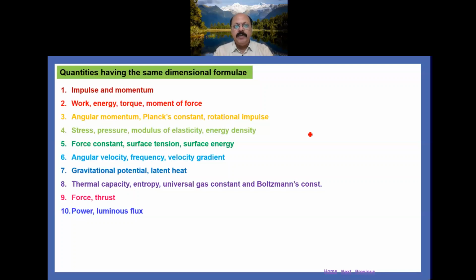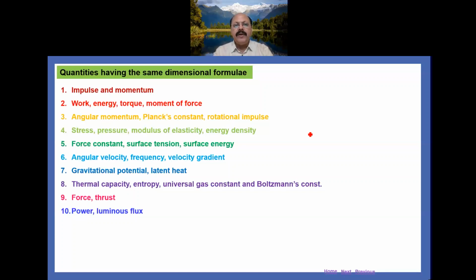That is stress, pressure, modulus of elasticity, energy density, force constant, surface tension, surface energy, they are having the same dimensional formula. Angular velocity, frequency, velocity gradient, they are also having the same dimensional formula. Gravitational potential, latent heat, having the same dimensional formula.